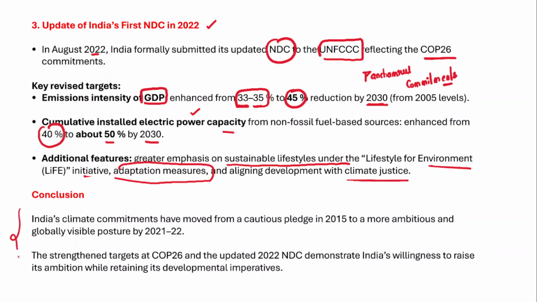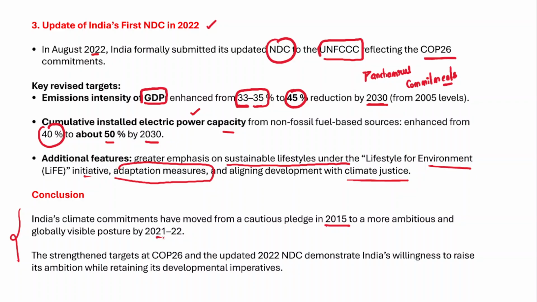Now, in the conclusion of this answer, again, you need to emphasize the need for balanced development that balances economic growth and development with environmental sustainability and India's goals and commitments towards climate change as well.